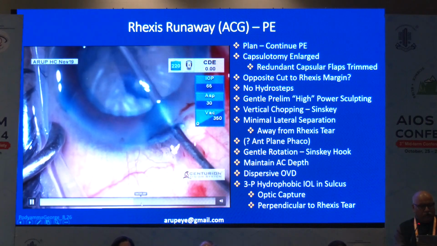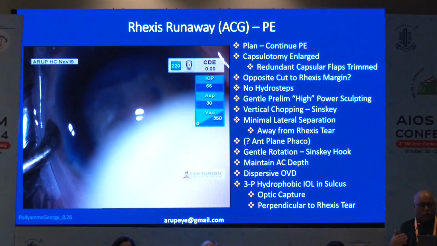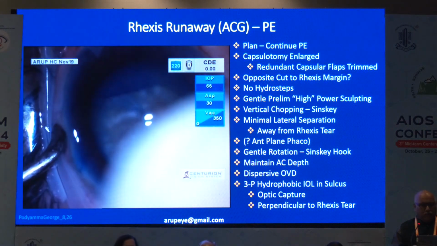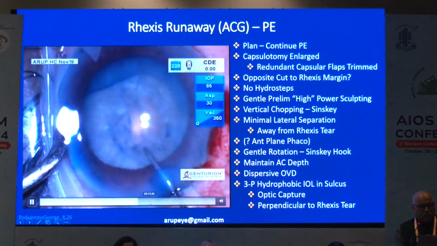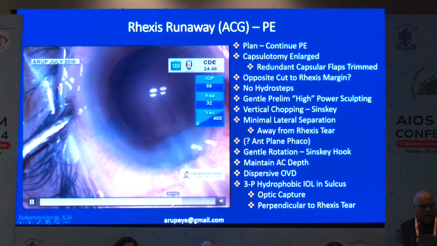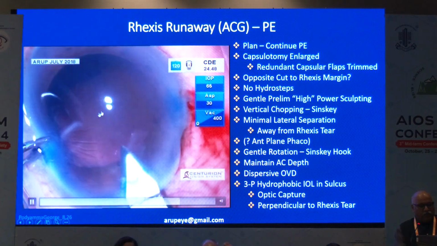So as you perform phaco here, I will be starting off with a very high power, higher than what I would have done normally, because I don't want any translation and movement of the nucleus. You don't have to perform a cortical cleaving hydrodissection. The nucleus rotates pretty well. So a phaco chop was done, and at the end of the, so this is important. Now my rexis tear has happened superiorly.